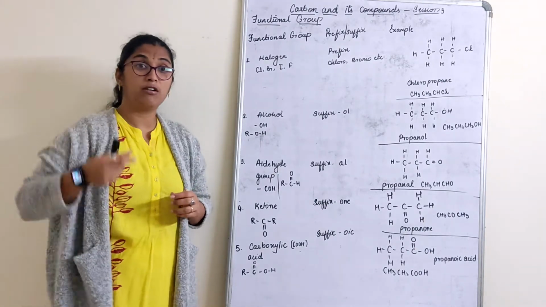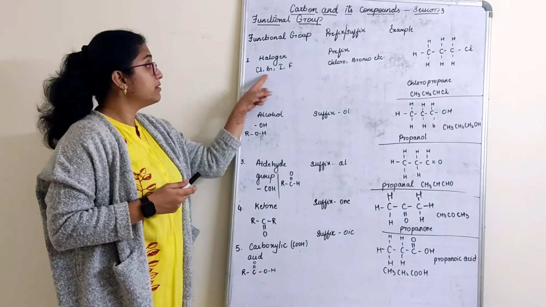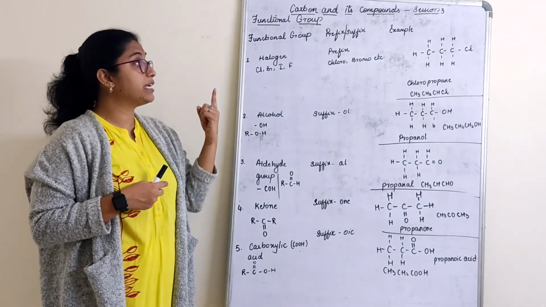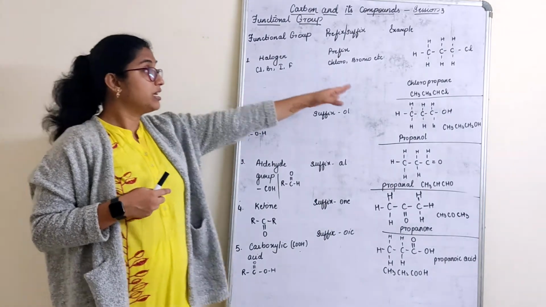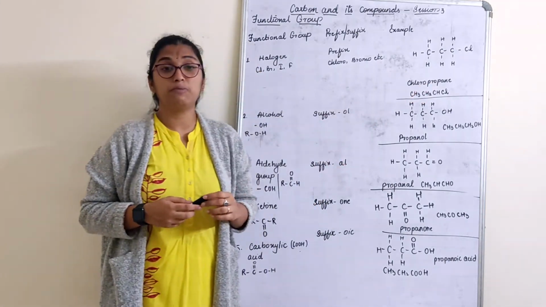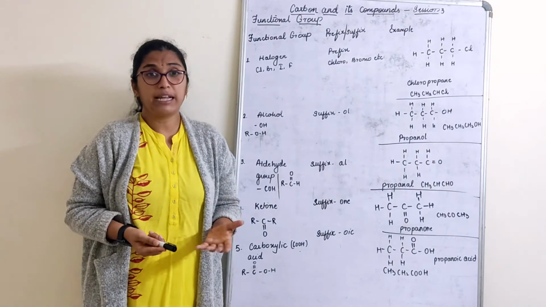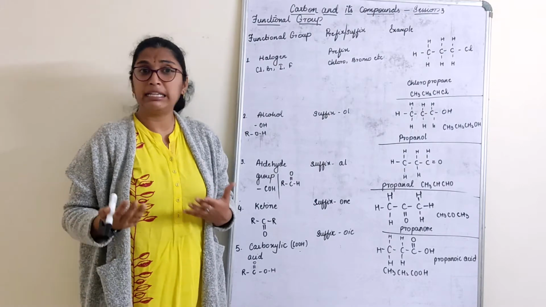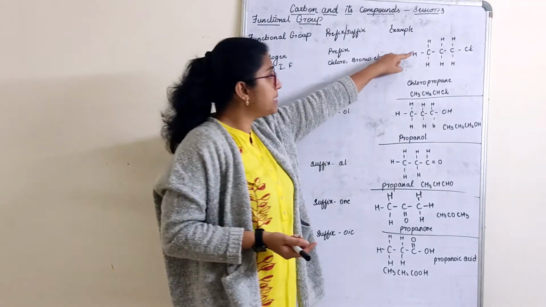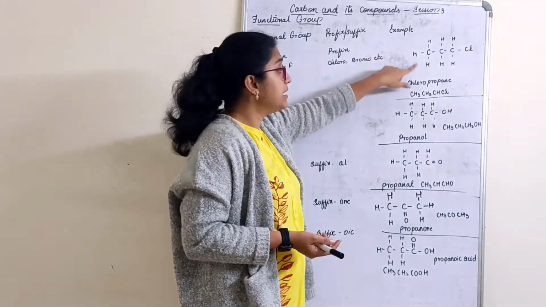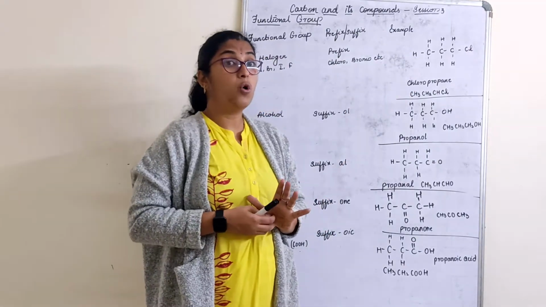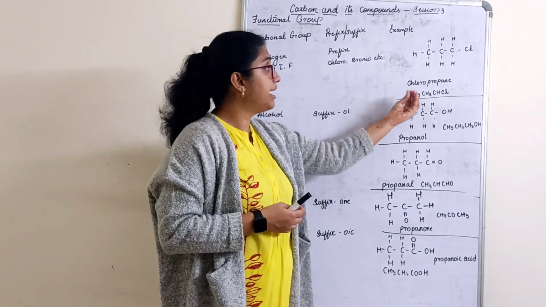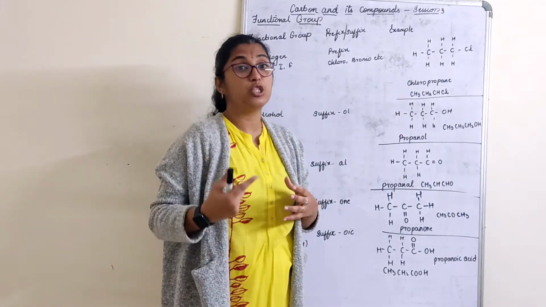Chlorine, fluorine, those are called the halogen group. So in this particular part of the functional group, we read it with respect to the prefix first. Here only one example is given with respect to propane. It could be butane, it could be pentane, that means chloropentane, bromopentane, anything. How do we represent this? With respect to the homologous series, we'll understand what a homologous series is, where each part is replaced by a CH.